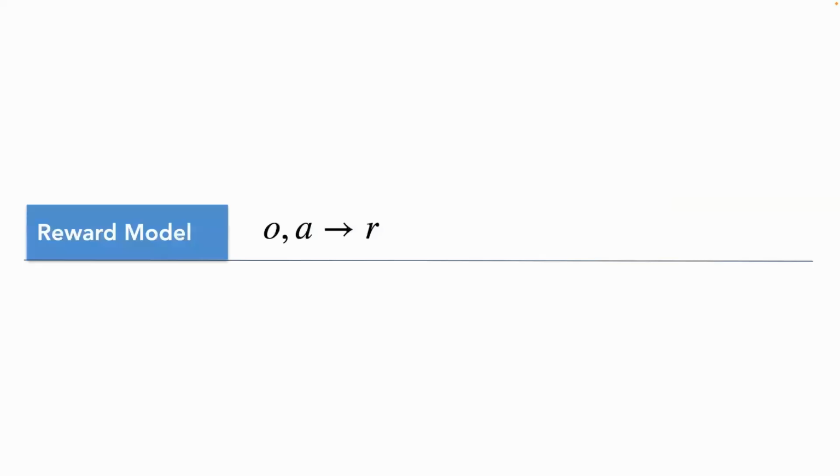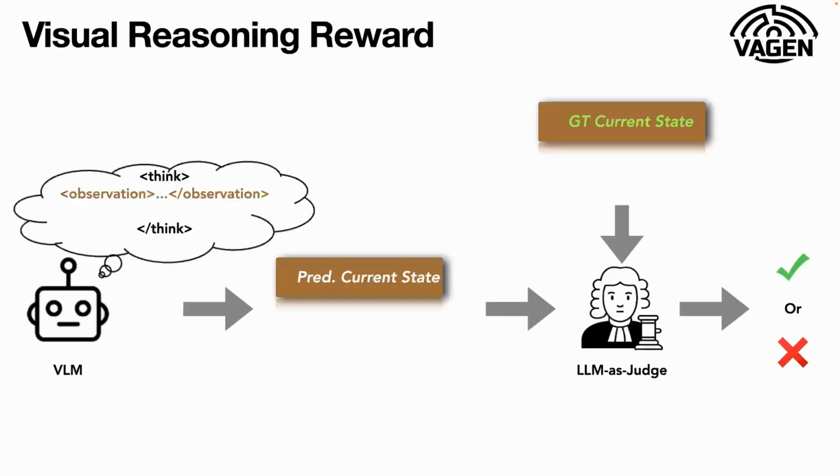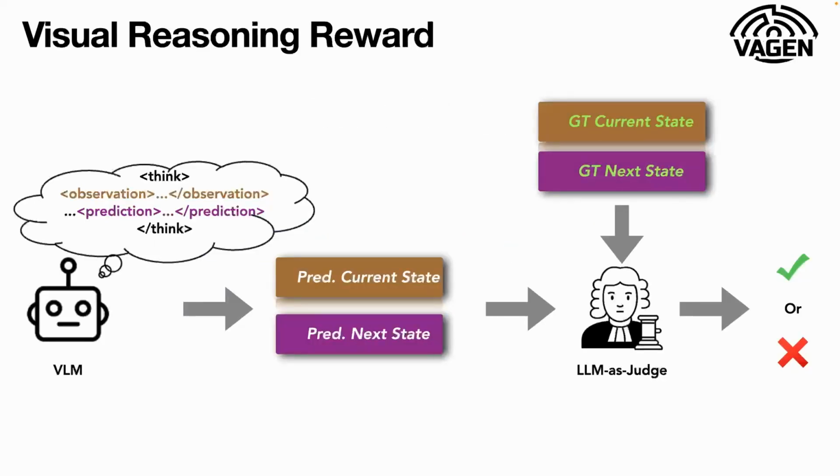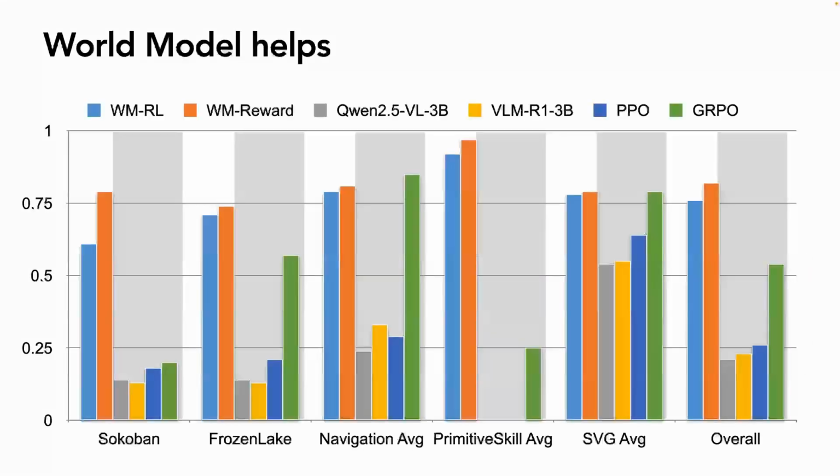So here, for the reward shaping part, we first ask the model to predict the current observation using a format like this observation tag. This is also inspired by DeepSeek R1, where they introduce the format reward. So we also have the format reward to push the model to have this observation tag. And then we have the predicted state and the ground truth state. There are two language sequences, so we can use the large language model as a judge to get the reward. And then we can ask the model to do the next state prediction. For this part, we ask the model to generate the prediction tag. And then we can calculate the reward between the predicted next state and the ground truth next state.